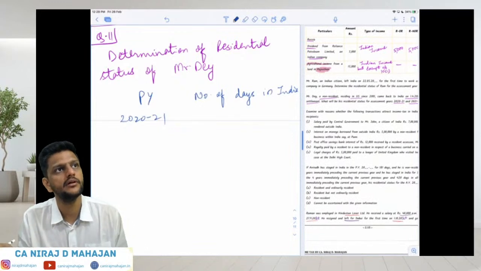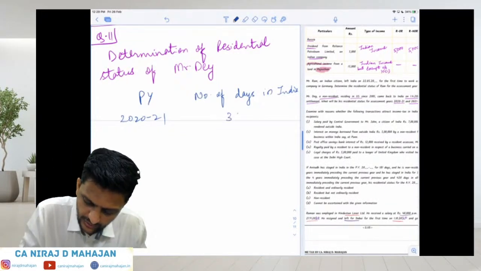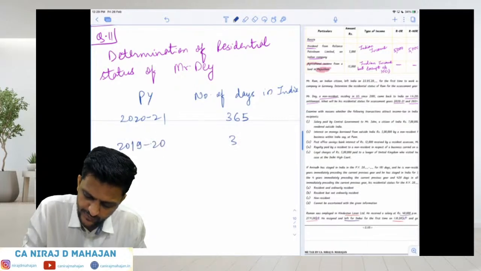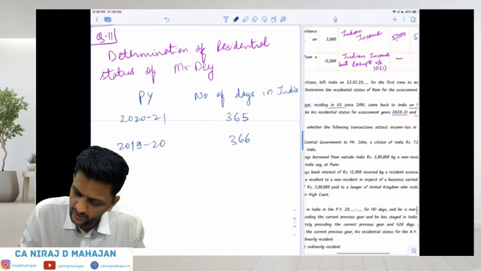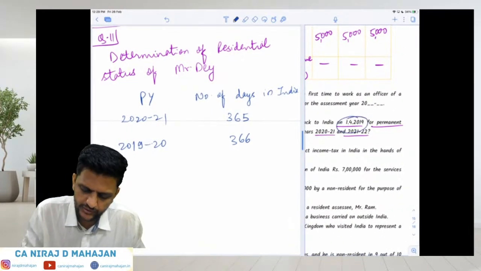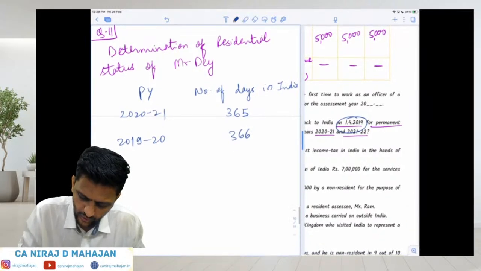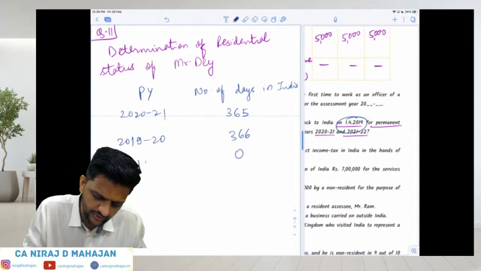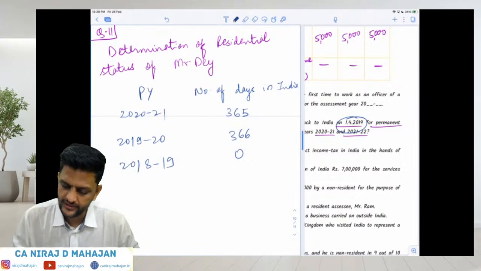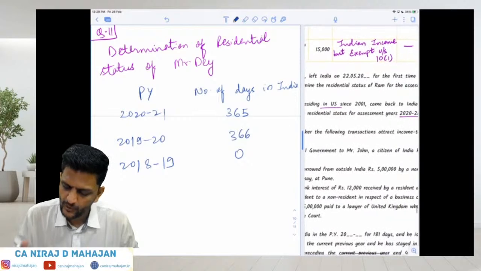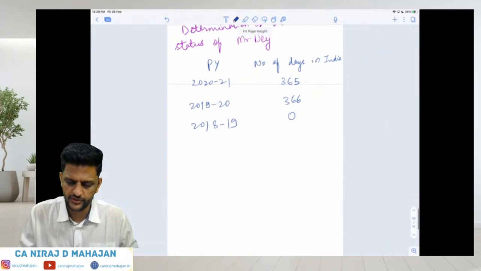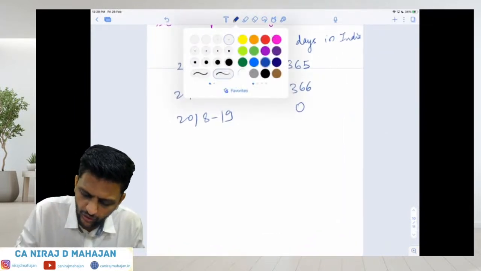So 2021 will be 365 days, and 2019-20 I will consider as 366 because he has come to India on 1/4/19, and before that it is completely 0. 2018-19 again only for our reference, and earlier up to the last 15 years it is 0. Whatever, since 2001 or 2000, 10-20 years, that is sufficient for us.